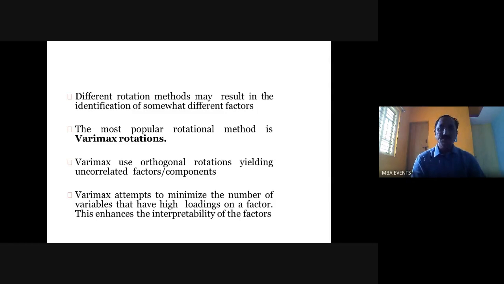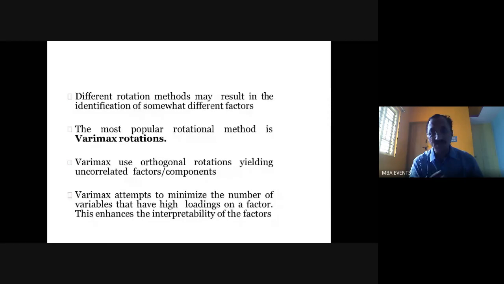For extracting the factors and rotating them, we use Varimax rotation. Its specialty is that it uses orthogonal rotations, yielding uncorrelated factor components. Varimax attempts to minimize the number of variables that have high loadings on a factor, so this enhances the interpretability of the factors.